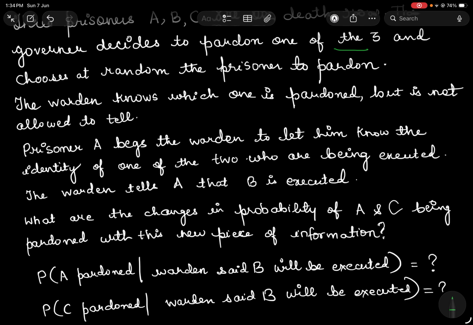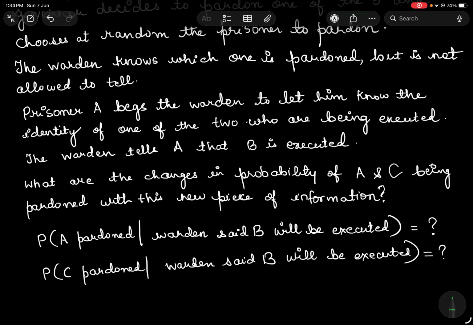So prisoner A had an idea. He told the warden, okay, don't tell me if I am being executed or not, but just let me know the identity of one of the two who are being executed. So one will be pardoned and two will be executed. He's saying that out of B and C, just tell me who is being executed. You don't need to tell me anything about me. And so the warden tells him, okay, B is being executed.